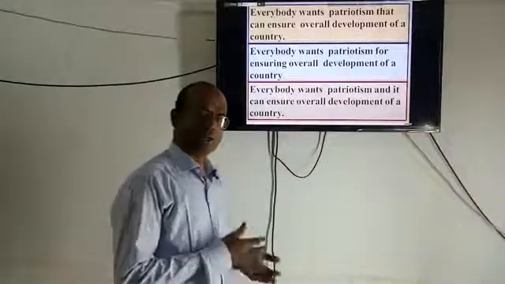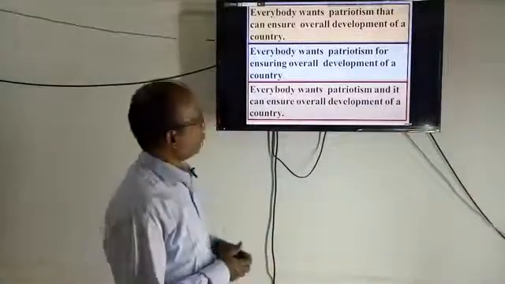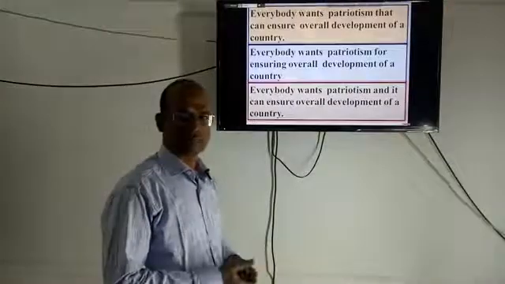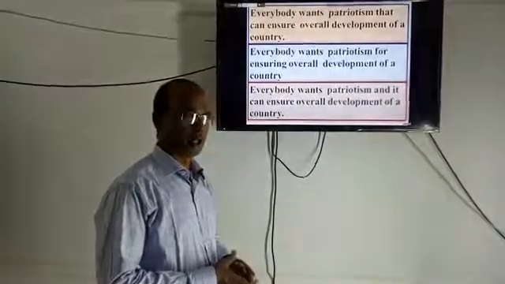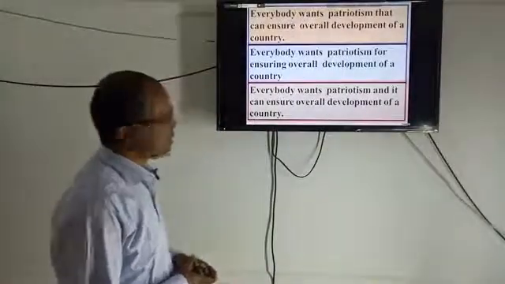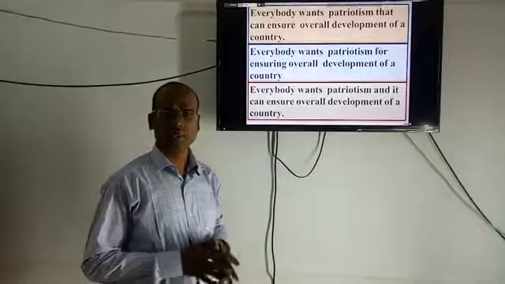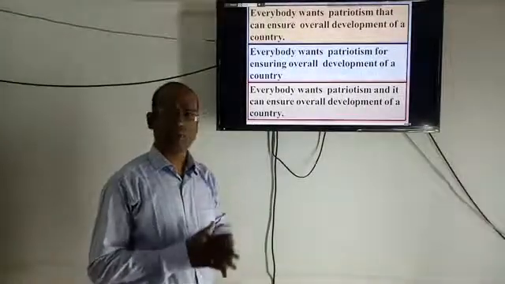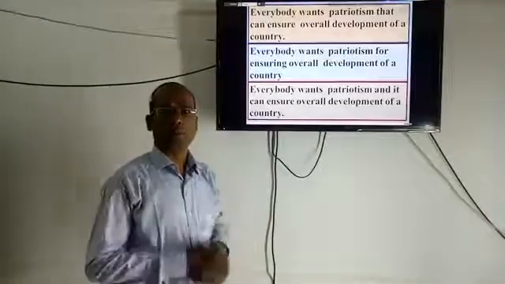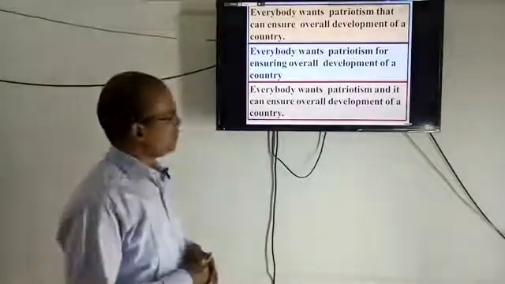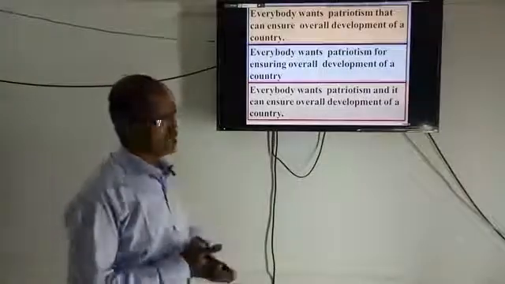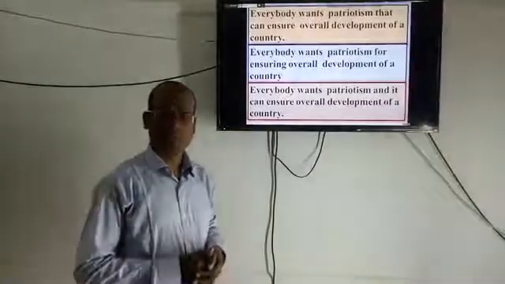So, definitely we need to find out whether it is a noun clause, adjective clause or adverbial clause. Like these examples, dear students, there are a lot of examples and every sentence may differ from other sentences. And if we practice, then we will be perfect here.